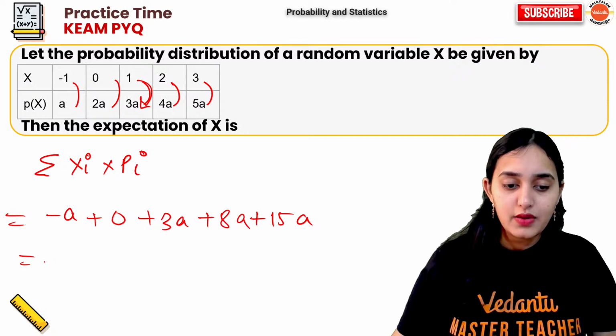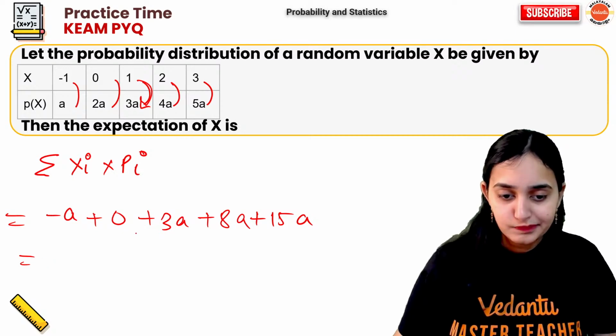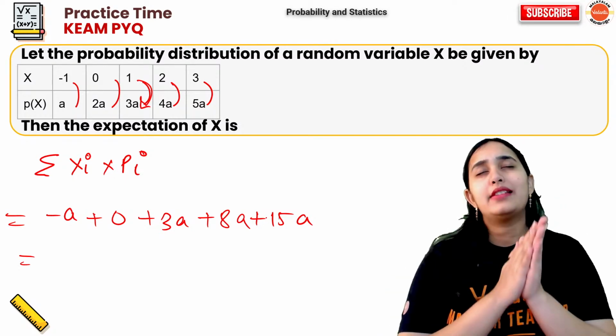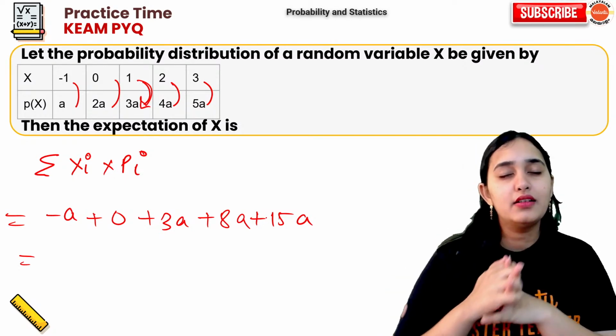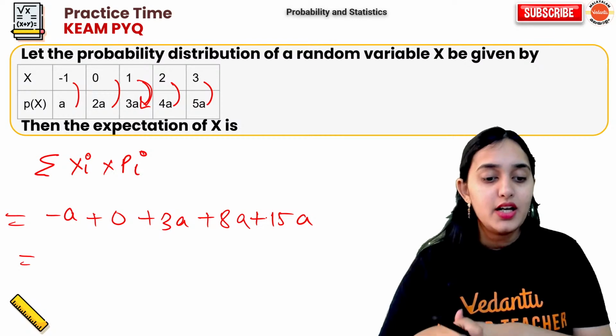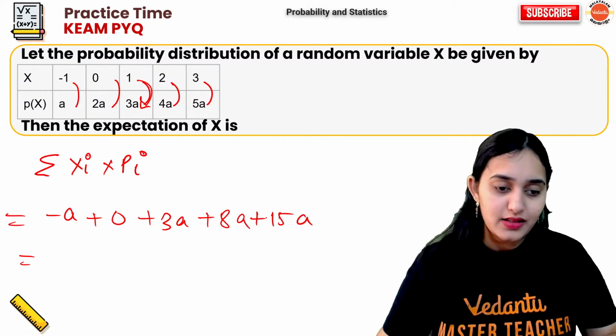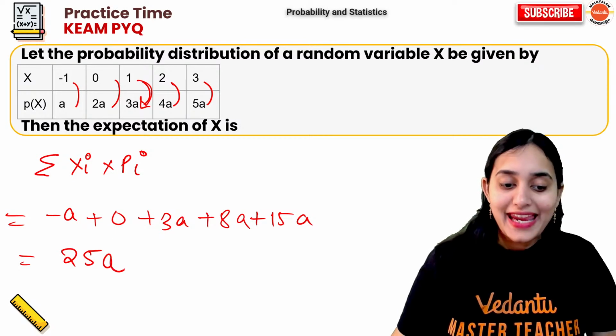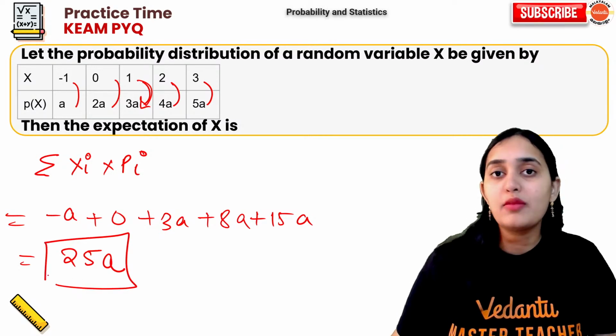How much is this equal to? Calculate. 15 plus 8 is 23. 23 plus 3 is 26. 26 minus 1 is 25. Very good. 25a. But this is not my answer.